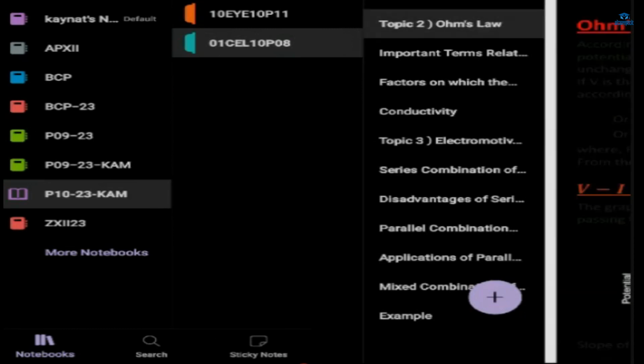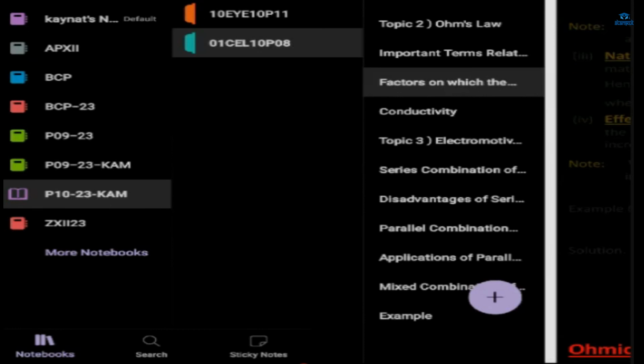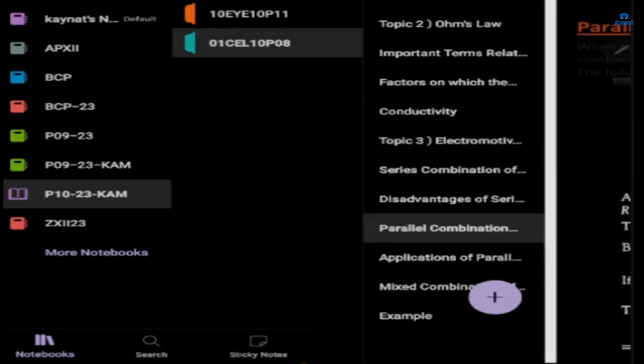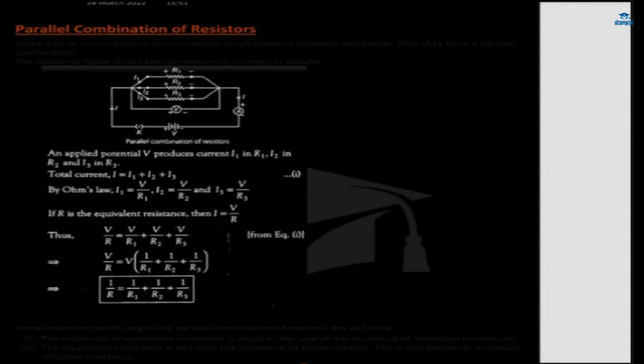Ohm's law will be more interesting than the first topic, and then when we come to the factors on which the resistance depends, it's very interesting. And when we come to series and parallel combination, no question can be more interesting than the questions of these two.